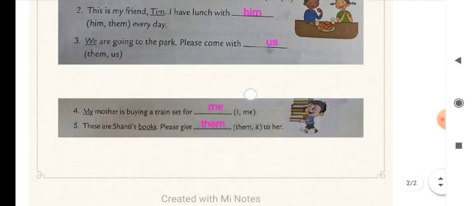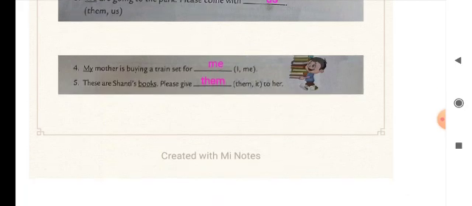Number 4, my mother is buying a train set for me. We cannot say "I." You remember I told you "I" will come in the beginning as the subject pronoun. Here it is object. So we have to use "me."